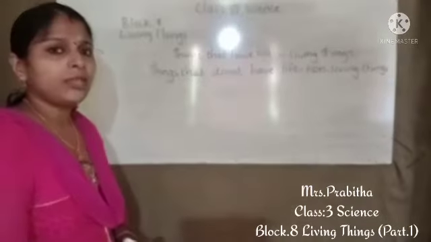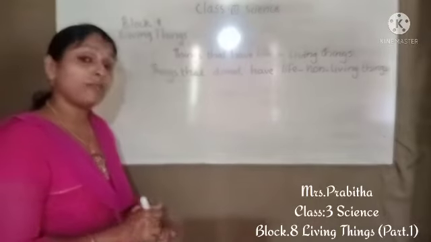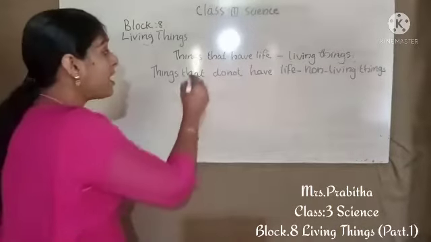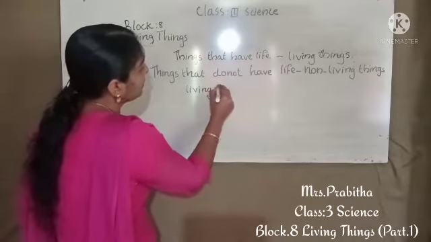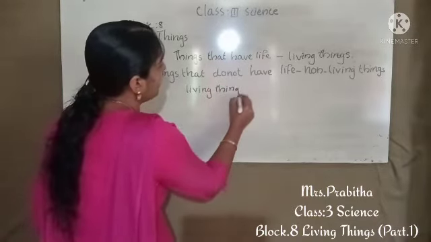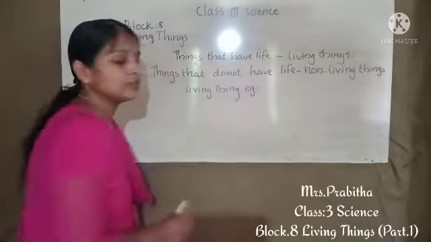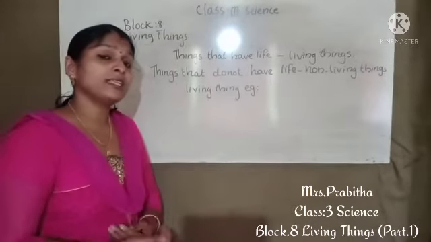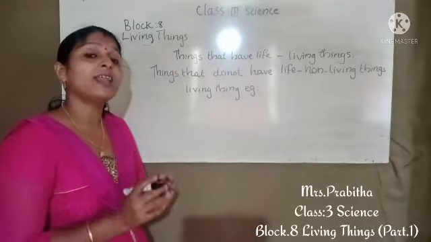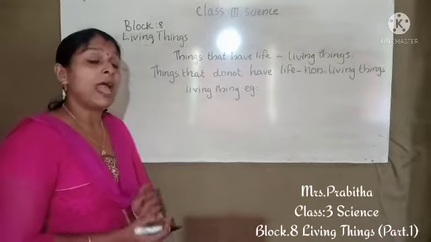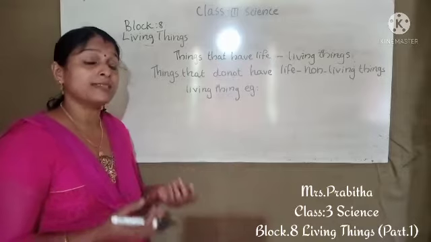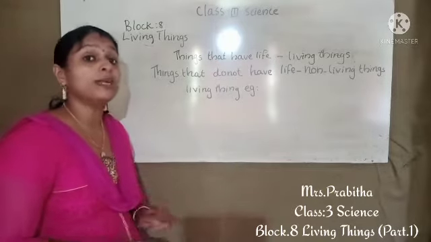Which are the examples for living things? We know living things are the things that have life. So we can say many examples: animals, birds, plants, insects, humans.